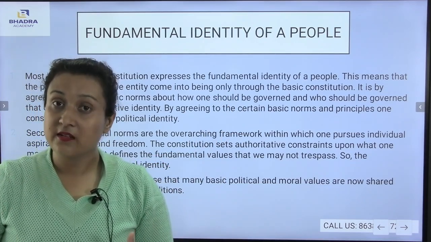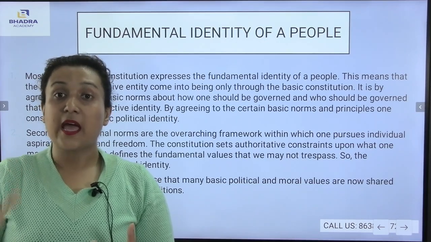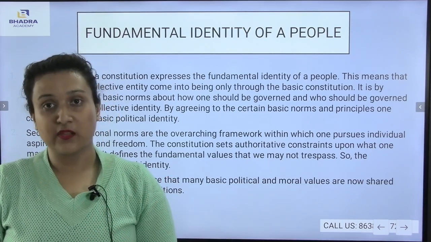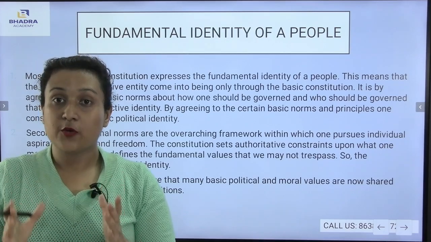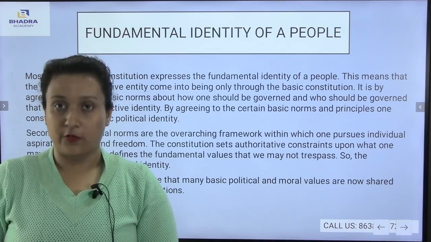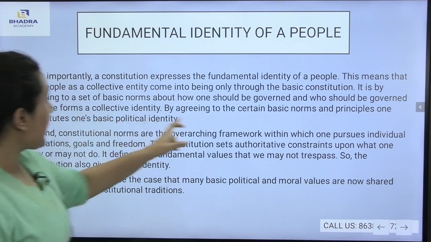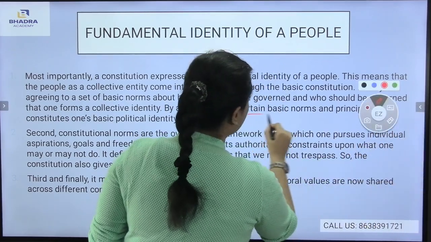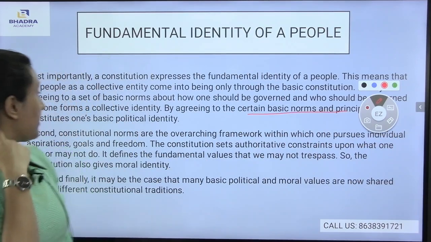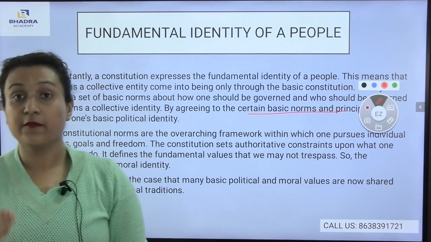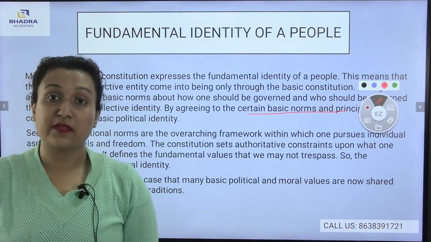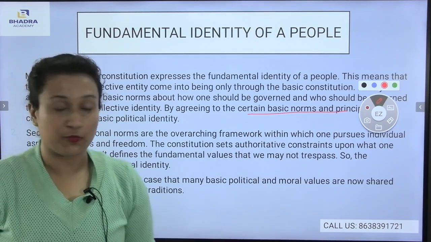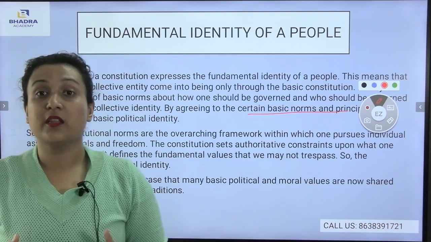We must be governed by the government itself. Why? Because the Indian Constitution actually manages the government. As a result, whatever rules and basic laws are there, we need to be governed by those rules and laws, so that we can maintain the unity, peace and integrity in our particular society. By agreeing to certain basic norms and principles, one constitutes one's basic political identity. If we go through the basic norms and principles, then only we will be part of the constitution, and then only we will be embracing the political identity.